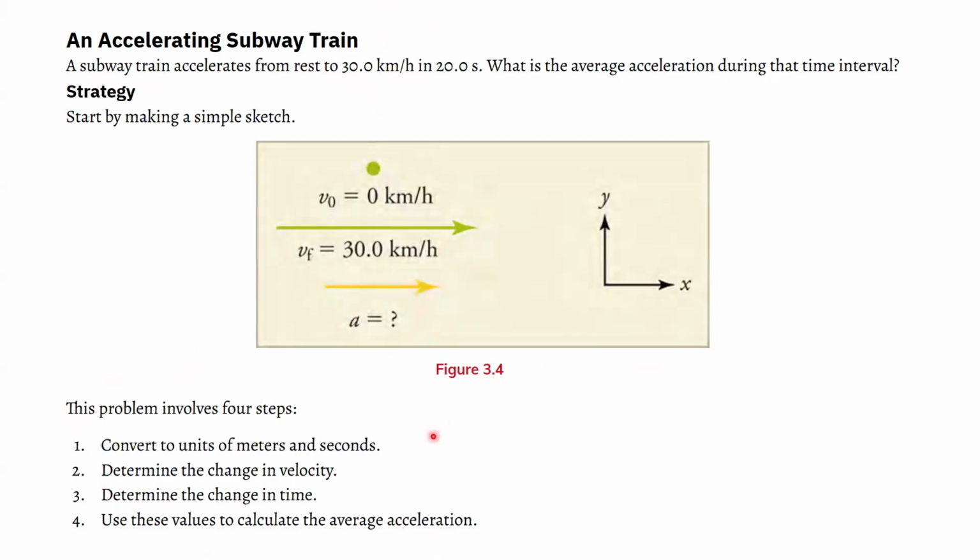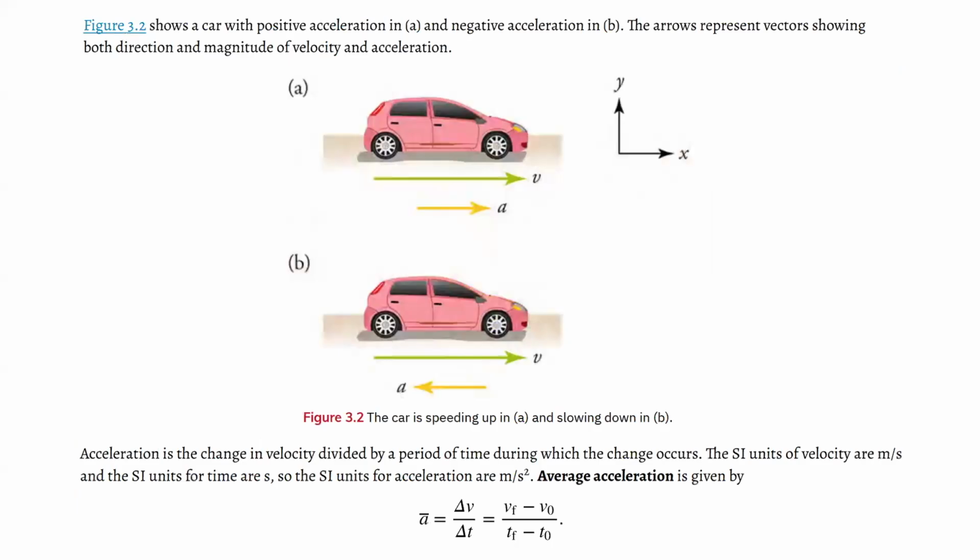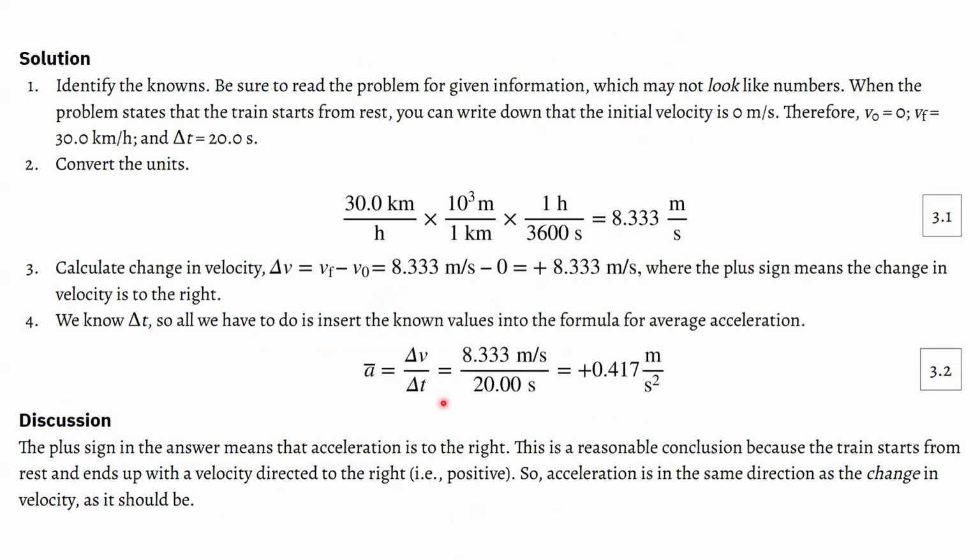They walk you through the steps: convert to units of meters and seconds. Yes, this kilometers per hour is not appropriate. As mentioned, we always want to use SI units, so we want to convert units to what they should be. We want to determine the change in velocity, determine the change in time, and then plug those values into this formula here. So basically we want to find our delta V and our delta T.